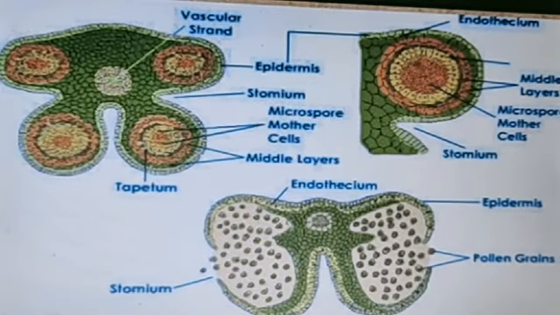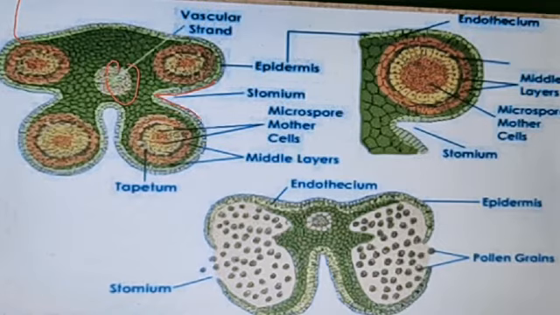Now there is one more diagram. See, the vascular strand is here. An important thing here is a cleavage-like structure known as the stomium. The cells present here are the sporogenous tissue, which also act as microspore mother cells.